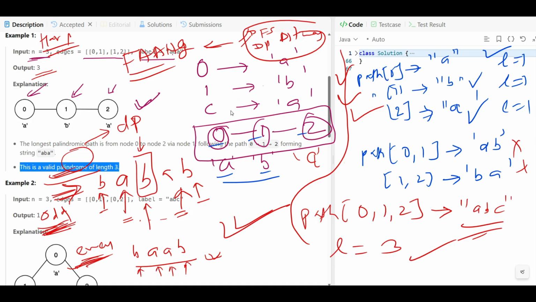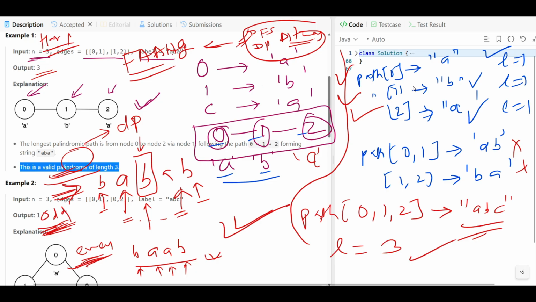Why are we using DFS? Because we have to explore all the paths. Why will we use bit masking? Because we will use it to remember which nodes are used. And why memoization? To avoid repeated work. We will not do the same calculation multiple times, and we're not going to find all the paths again.